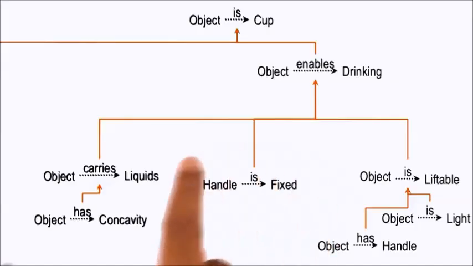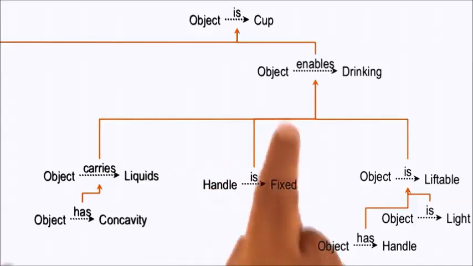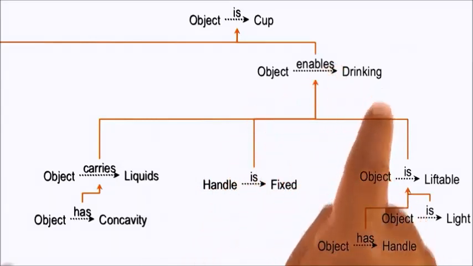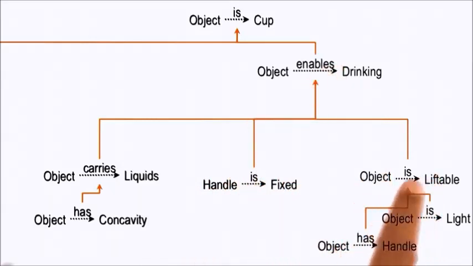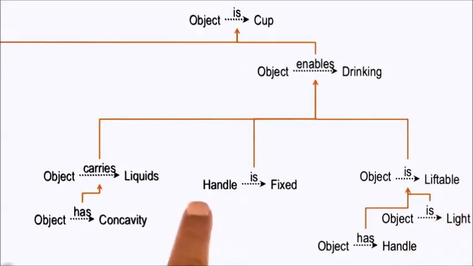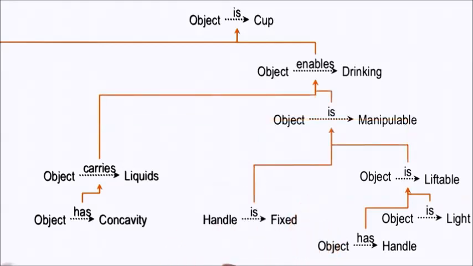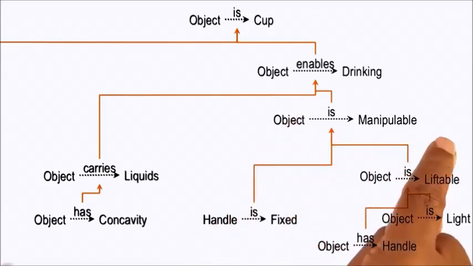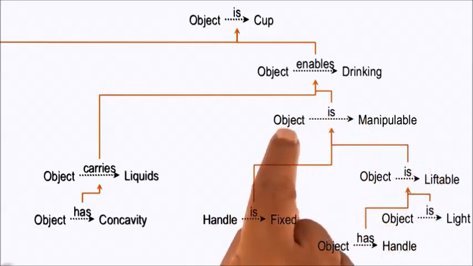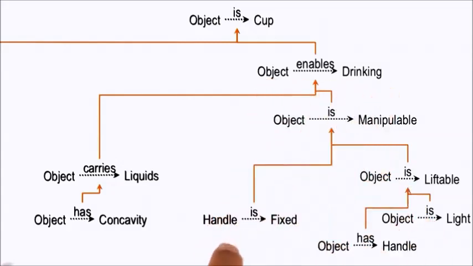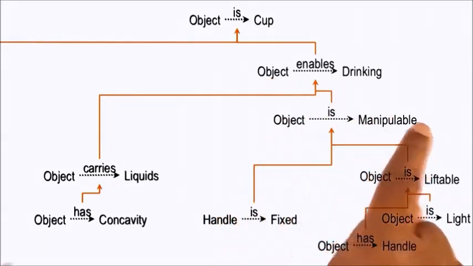So recall that the agent figured out that handle is fixed should go beneath object enables drinking, but not beneath object is liftable. So the agent may put handle is fixed here in this particular explanation. This is correct. If the agent has background knowledge which tells it that the reason handle is fixed is important is because it makes the object manipulable, which in turn enables drinking, then the agent may insert this additional assertion